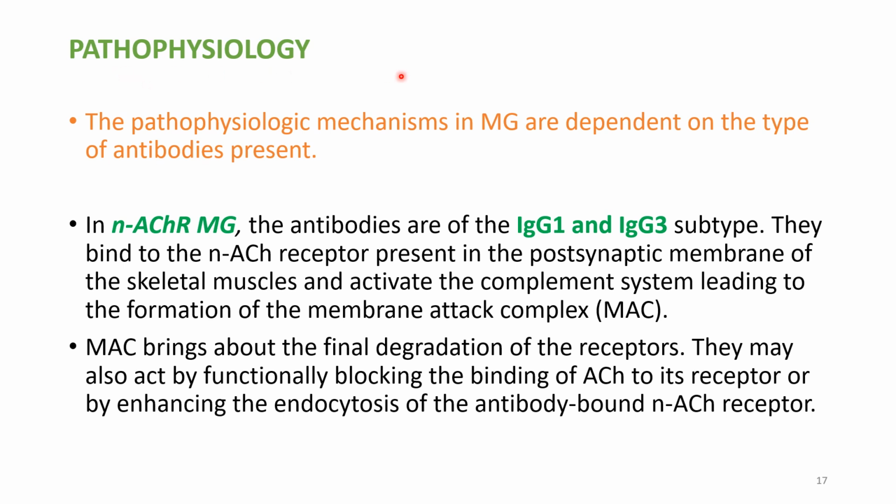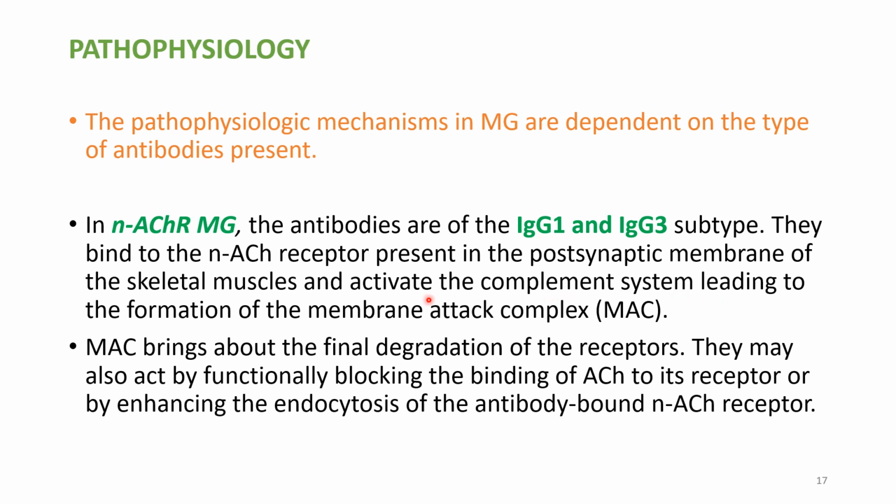Coming to the pathophysiology. The pathophysiologic mechanisms in myasthenia gravis are dependent on the type of antibodies present. So the type of antibodies are also different in different types of myasthenia gravis. That is, in nicotinic acetylcholine receptor myasthenia gravis, what are the antibodies? They are of IgG1 and IgG3 subtype. They bind to the nicotinic acetylcholine receptor, which is present on the postsynaptic membrane of the skeletal muscle and activates the complement system.